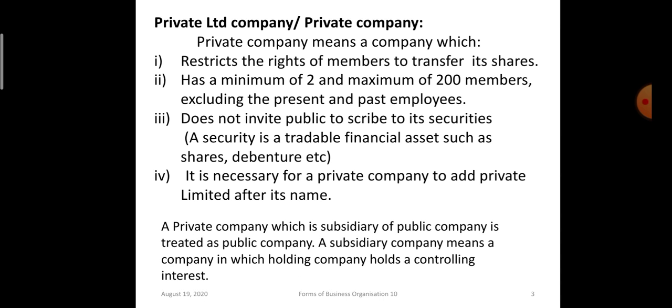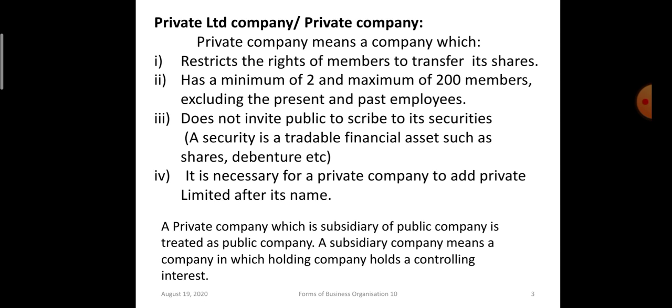Now see, the definition of subsidiary is not given in the book, but I have mentioned it here. A private company which is a subsidiary of a public company is treated as a public company. That means even if its members are less than 200, it is a subsidiary, meaning the controlling stake of that company is with the holding company, the controlling company, so this company will also be considered a public company.